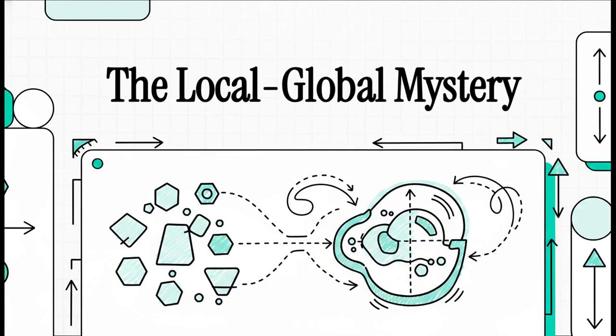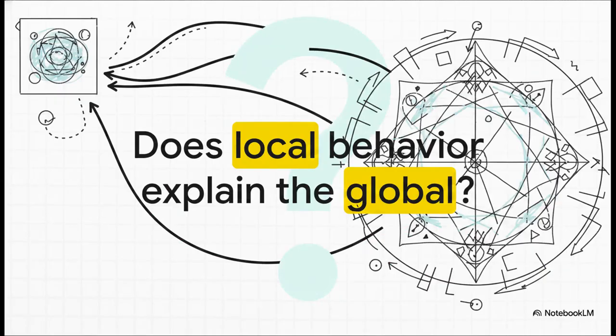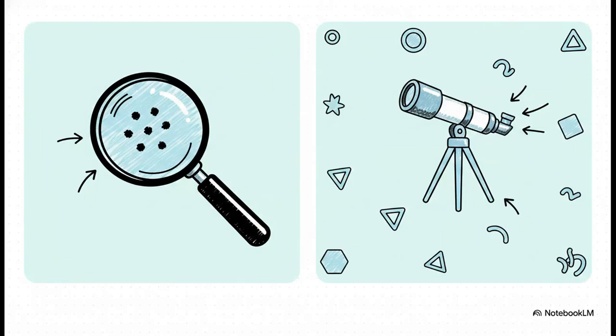Welcome to This Explainer. Today, we're diving into a wild mathematical mystery about parts and wholes. Think about it. If you know exactly how a single drop acts, does that explain the entire ocean? That's our core tension right there. Zooming in is forward localization. Zooming back out, that's converse transfer.